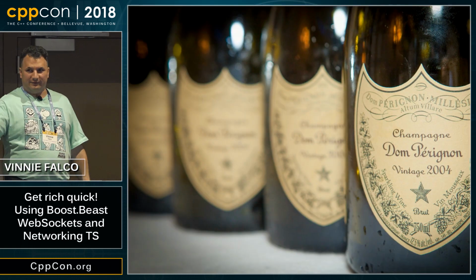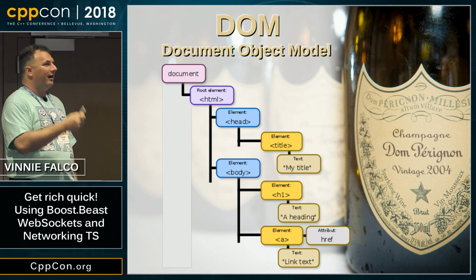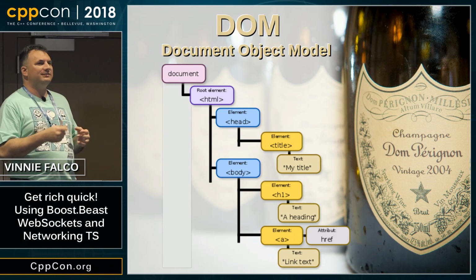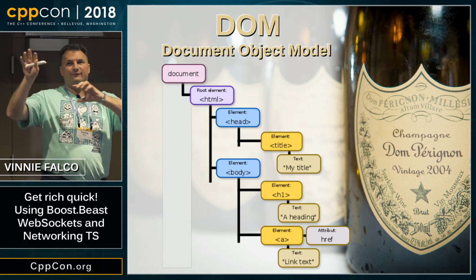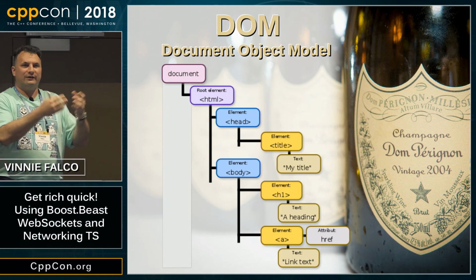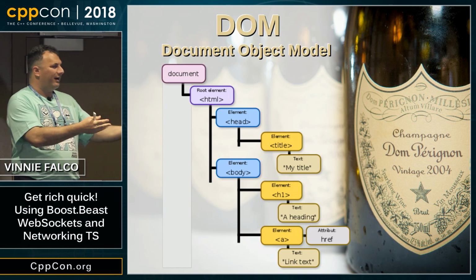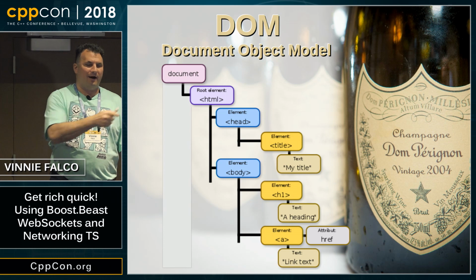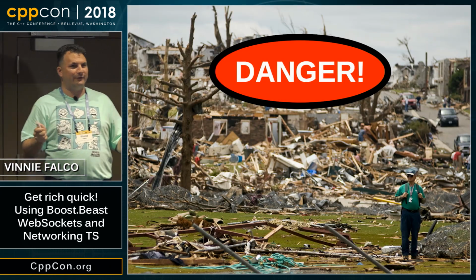and I need to explain something that's called the DOM, which is not the popular French champagne. It's actually the document object model. So this is a system that allows you, through code, to access every element of that HTML document. If you want to show things or hide them, or change text, or make something disappear, or change a style, you do that with this thing called the DOM, and that happens through code.